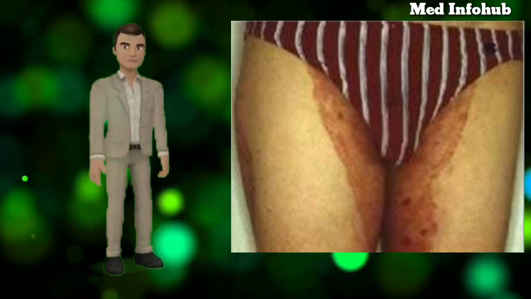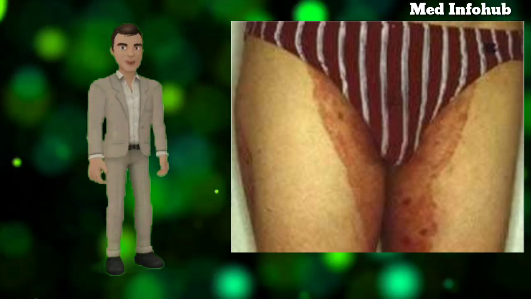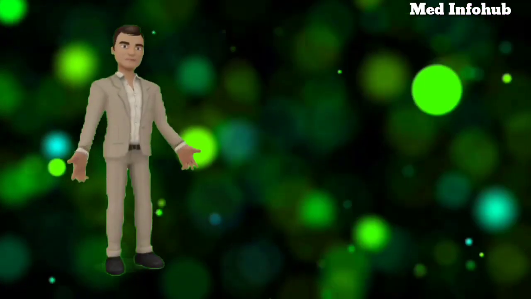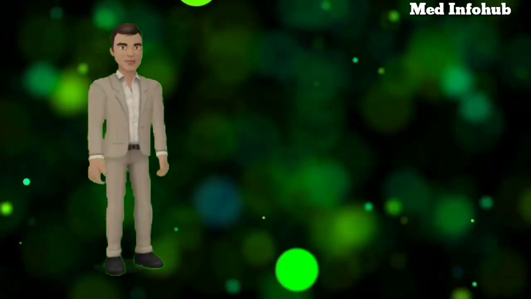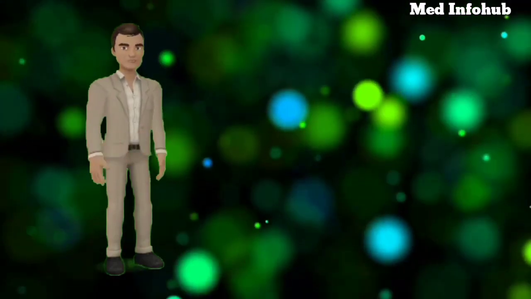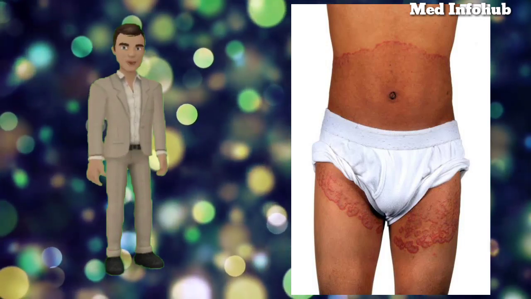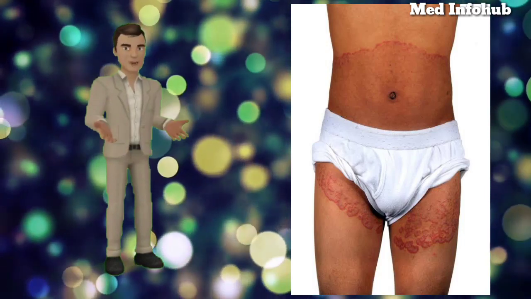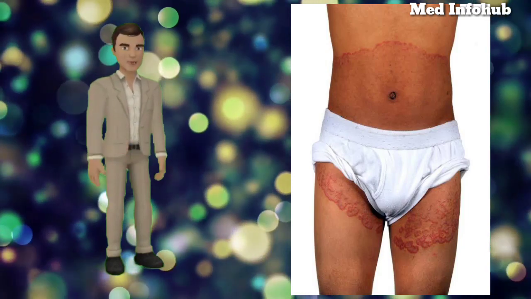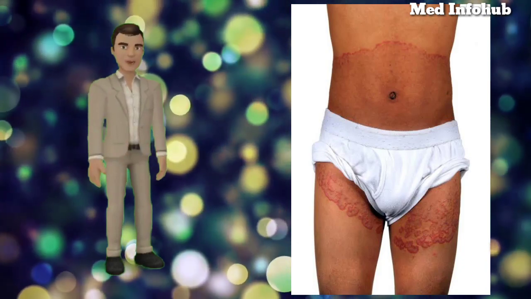Now the next fungal infection we are going to discuss is Tinea Cruris. What is Tinea Cruris? Tinea Cruris is a fungal infection of the groin area, commonly known as jock itch, and it is more common in men than women. It begins on the medial thigh, the inner side of the thigh, and spreads centrifugally, meaning it spreads from the center outwards. It is also erythematous and elevated.